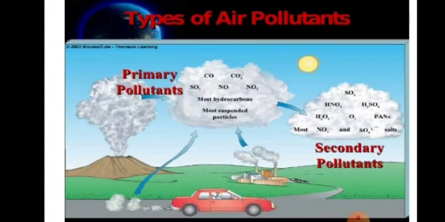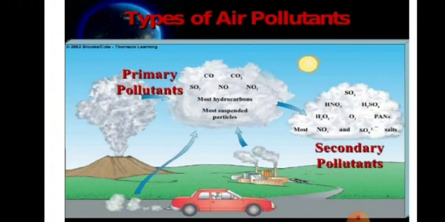In the first cloud you can see the chemical formulas of the primary pollutants, and the arrows show that all of these pollutants are emitted out of the sources: from volcanoes, from vehicles, and from the factories. The primary pollutants are sulfur dioxide, carbon monoxide, oxides of nitrogen, and the secondary pollutants are shown in the second cloud, in which you can see all the compounds that are formed by the chemical reaction of primary pollutants with the substances present in the atmosphere.